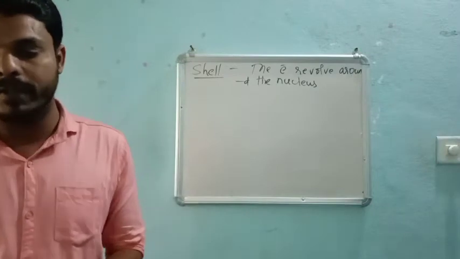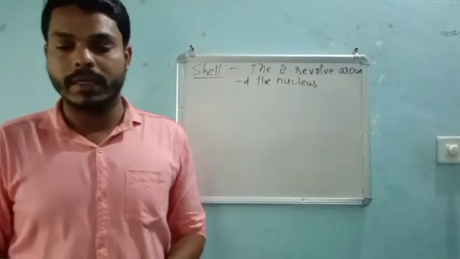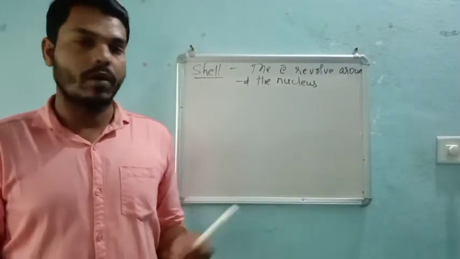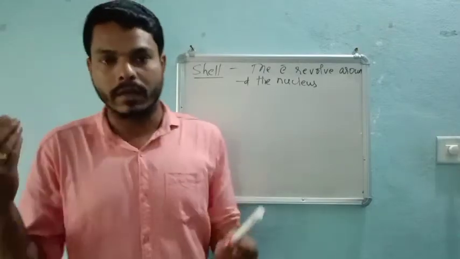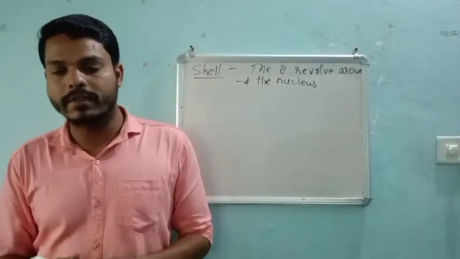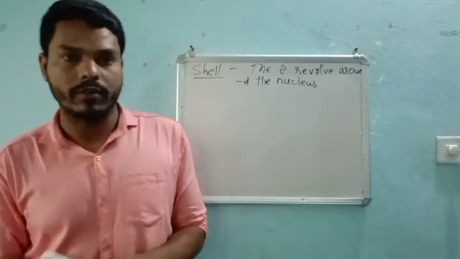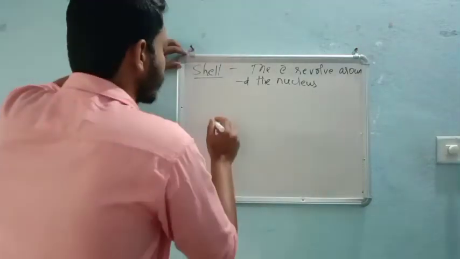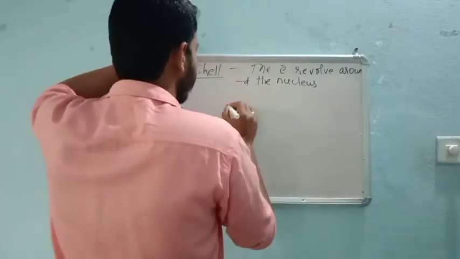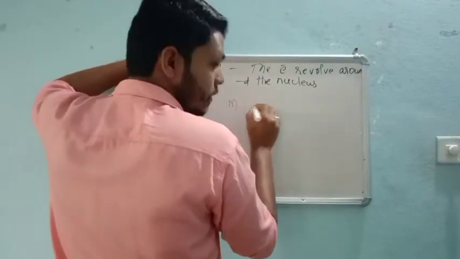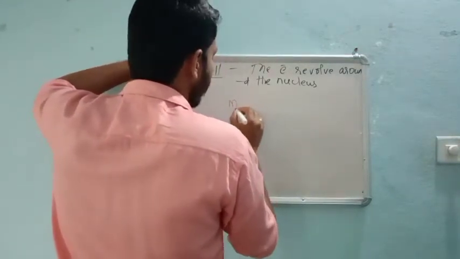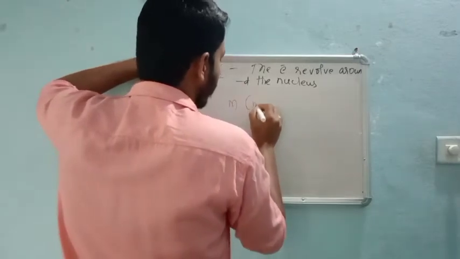The third point is the number of electrons present in the K cell is equal to 2. Already I have explained, right? In the L cell, 8 electrons. In the M cell, we have 18 electrons. We will see. For the M cell, the n value is 3.